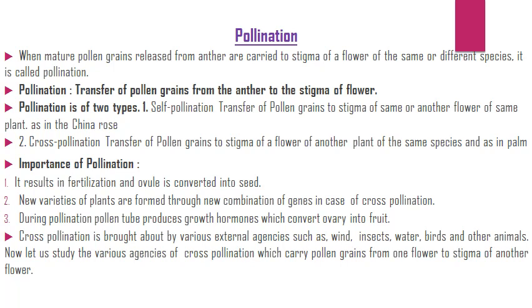Importance of pollination: it results in fertilization and the ovule is converted into seed. New varieties of plants are formed through new combinations of genes in case of cross-pollination. During pollination, the pollen tube produces growth hormones which convert the ovary into fruit. Cross-pollination is brought about by various external agencies such as wind, insects, water, birds and other animals. Now let us study the various agencies of cross-pollination which carry pollen grains from one flower to the stigma of another flower.